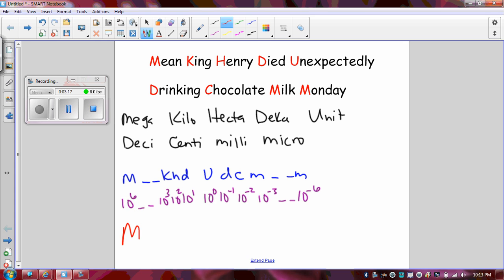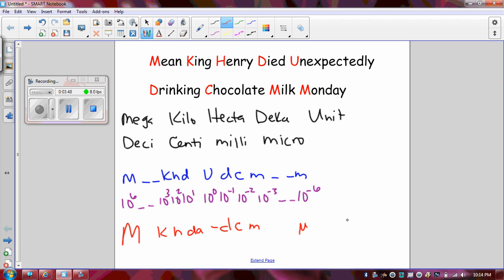Mega is a capital M, kilo is a lowercase k, hecta is a lowercase h, deca is actually a DA. Since U is the unit, that's just going to be blank, it's whatever unit you're working with. Deci is a lowercase d, centi is a lowercase c, milli is a lowercase m, and then micro is a funky Greek letter, mu. It kind of looks like the letter U and the letter P formed together.